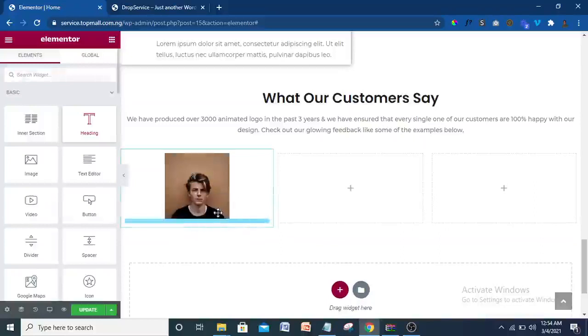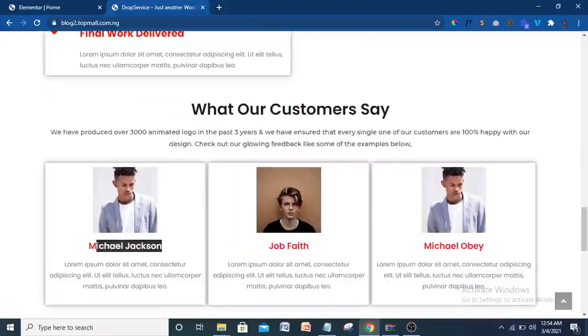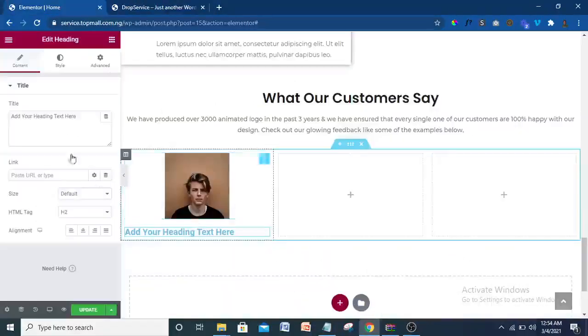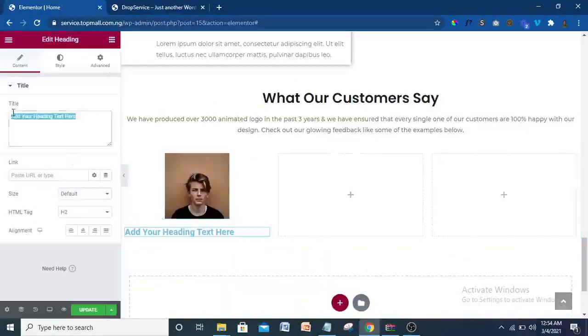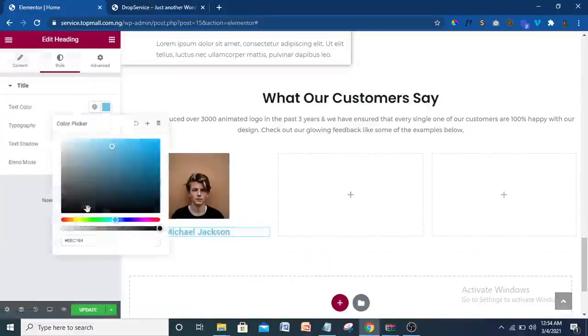All right, so just under it, put the text. So what name did I use there? Michael Johnson. Okay, Michael Johnson. Copy that, come here, then paste it, Ctrl V, then put it in the center line, come to font. Okay, color is also orange, so I've changed that.